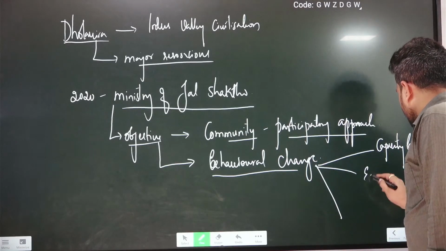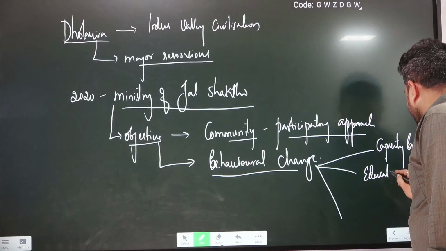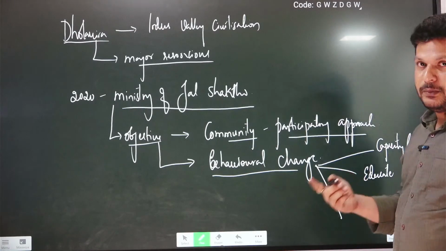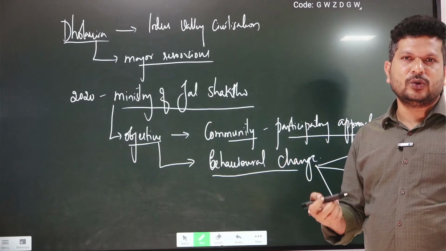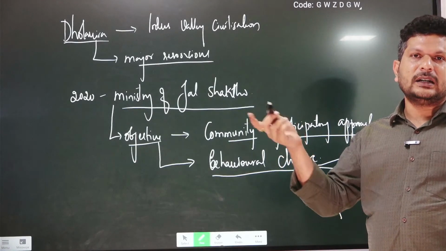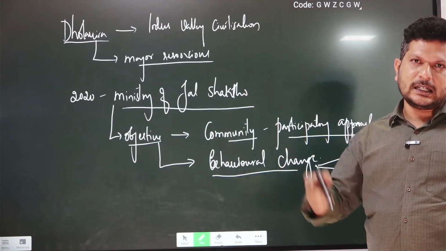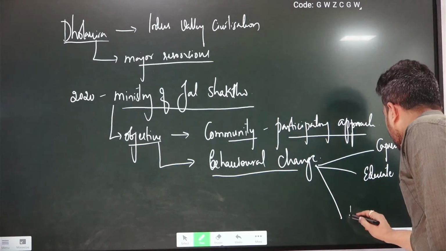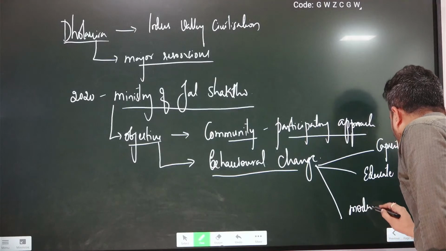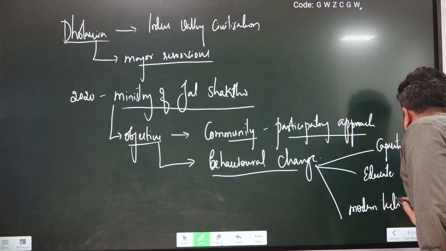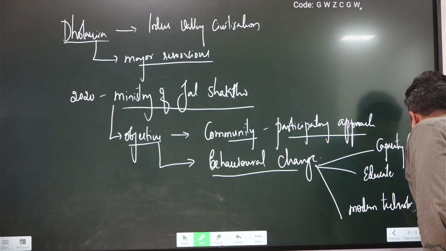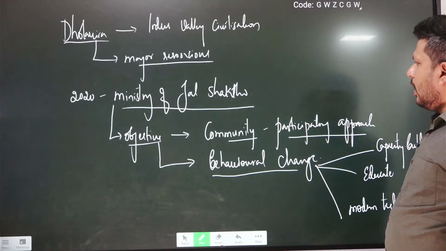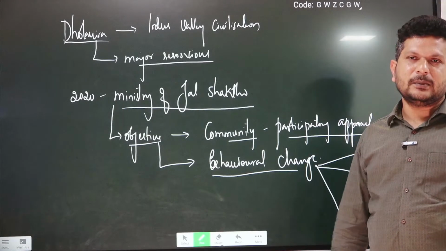On the other end, you need to educate them that if it is misused or unsustainably used, what drawbacks or disadvantages it would cause to the future generation of this country. And on the third, it is trying to inculcate modern technology and tools to help an individual or the community get maximum benefit.